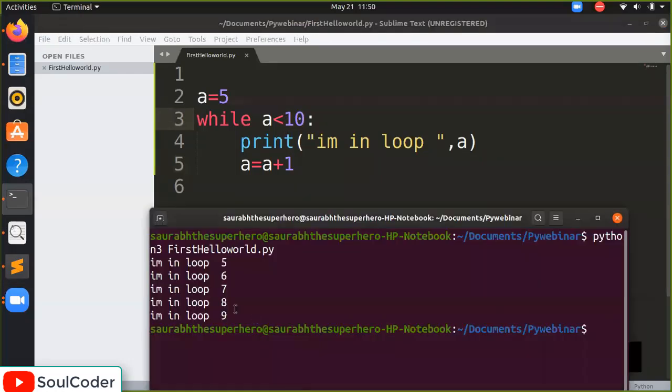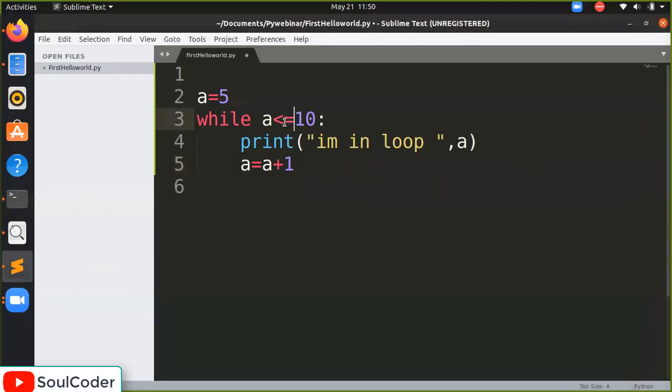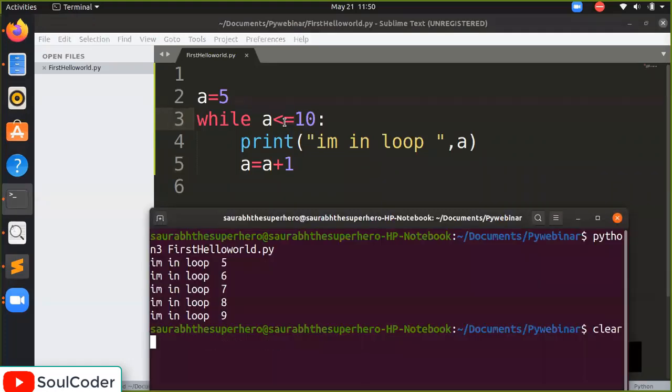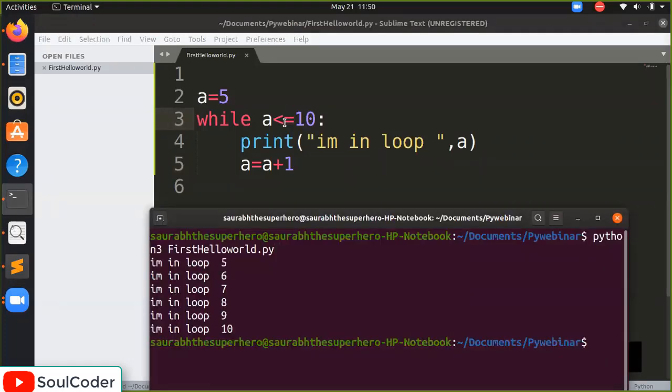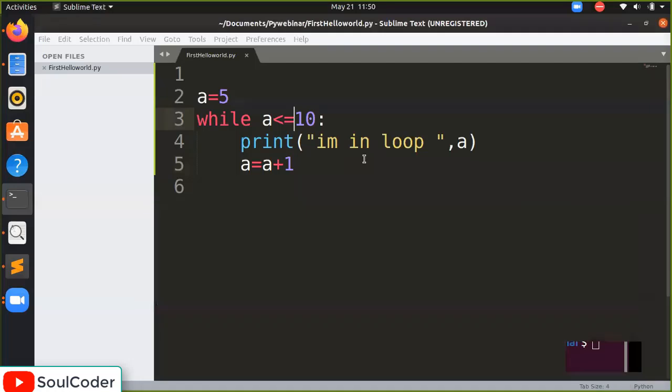Now if you want to display the value 10 also, you can write the equal sign here. I am running it again. Now the value gets incremented until 10. Okay, this was all about the while loop.